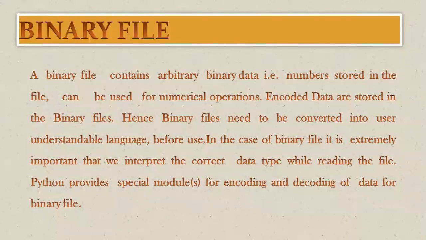That means after the coding, if you would like to open that file, then the content that we can expect inside the binary file will not be visible, will not be meaningful for us. It would be meaningful only for our computer. But when we are creating a text file, whatever the content we write inside the file will have some meaning, and that will be readable for us. So that is the main difference between binary and text file. That means binary file is much more secure as compared to the text file.